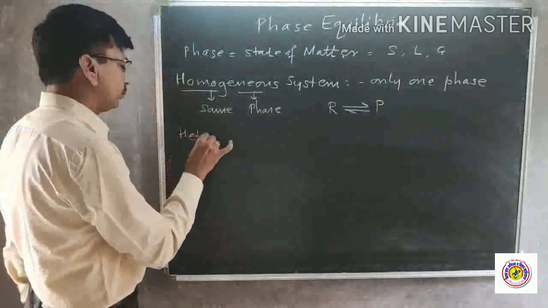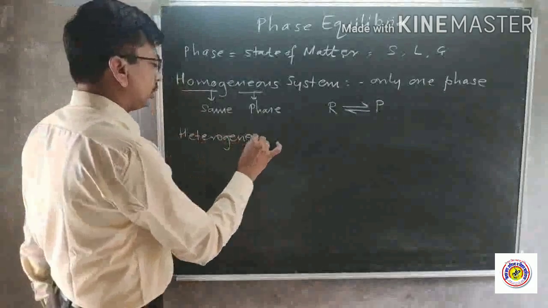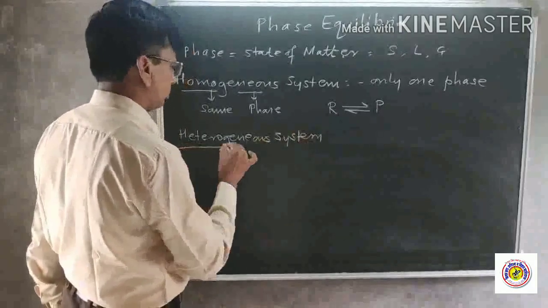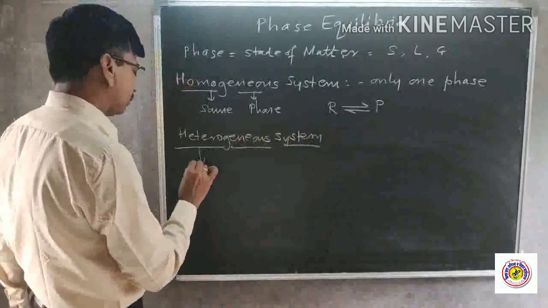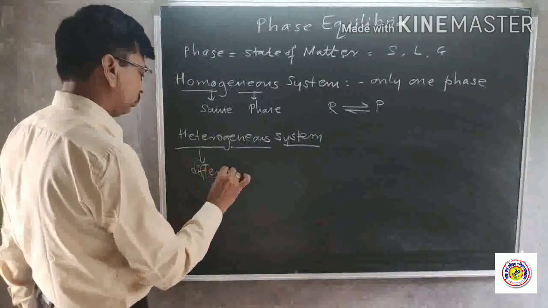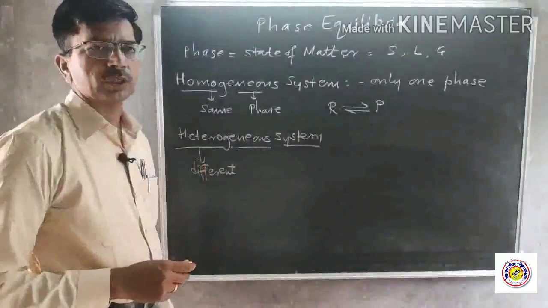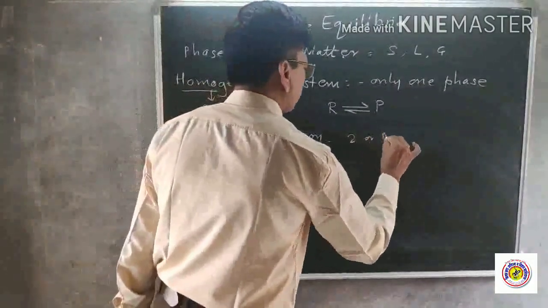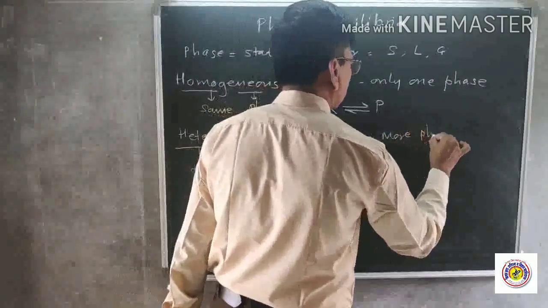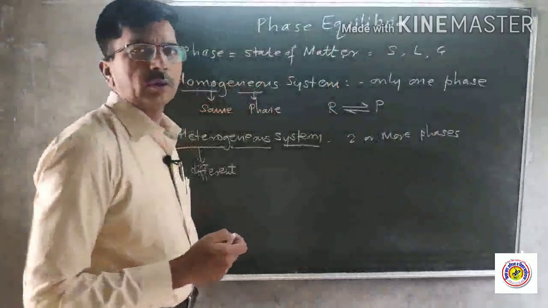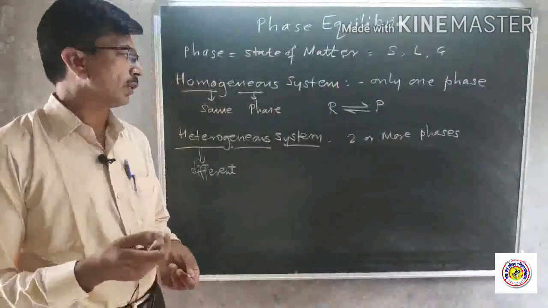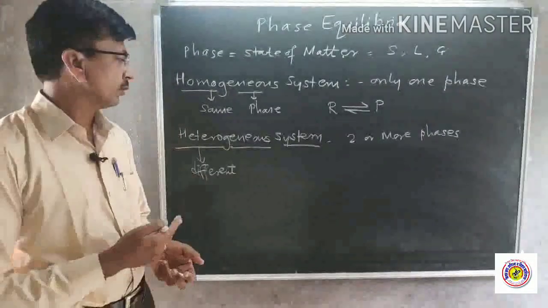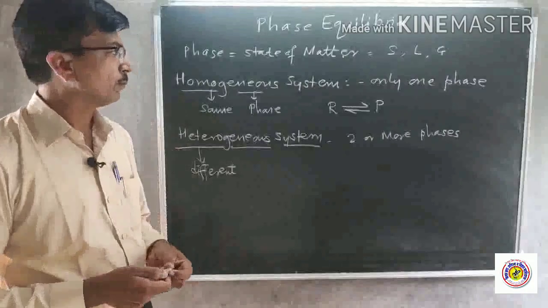And another one is the heterogeneous system. Hetero means different and geneous means again phases. It is a system in which there are two or more different phases, that is, reactants and products are in different phases. Few of the reactants are in solid state, and the products may be in the liquid state or gaseous state. Then we say that such a system is a heterogeneous system.